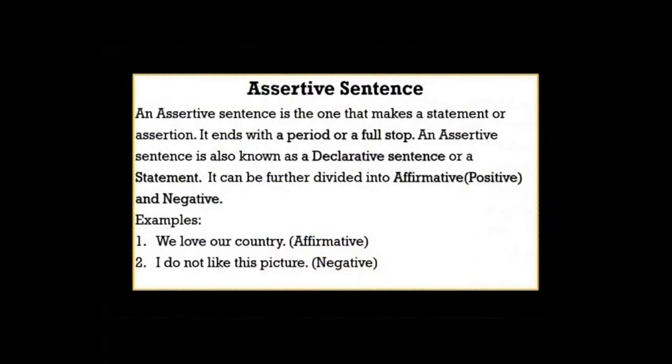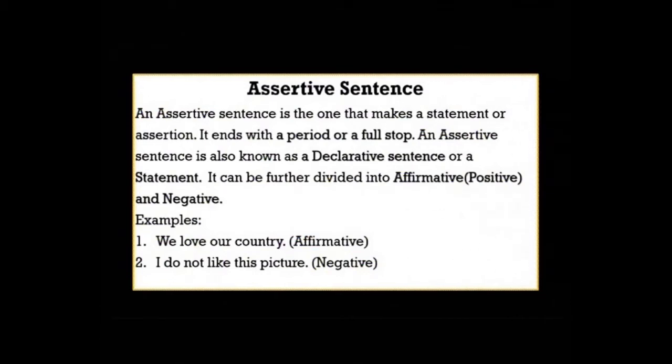An assertive sentence is the one that makes a statement or assertion. It ends with a period or a full stop. An assertive sentence is also known as declarative sentence or a statement. It can be further divided into affirmative, that is also called positive, and negative.